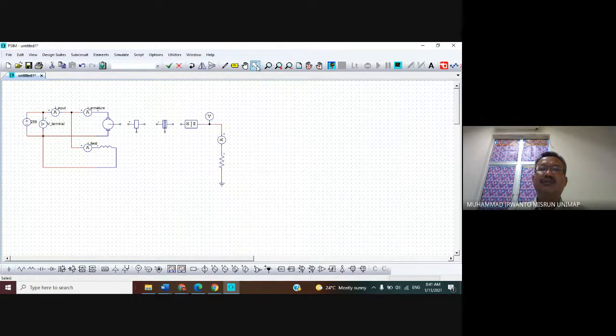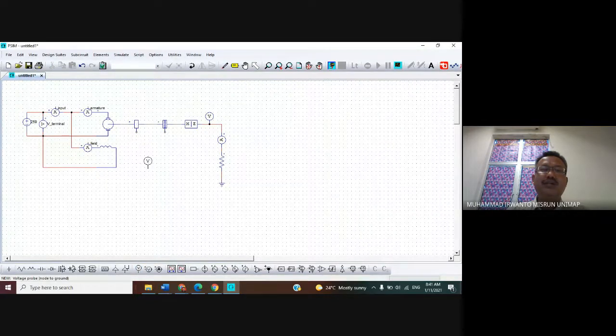After that you can click the menu bar select to cut the component, and then connect them using the menu bar wire. Connect like this one, connect like this one, connect like this one. And then we want to measure the speed. Please use the voltage probe, this one.